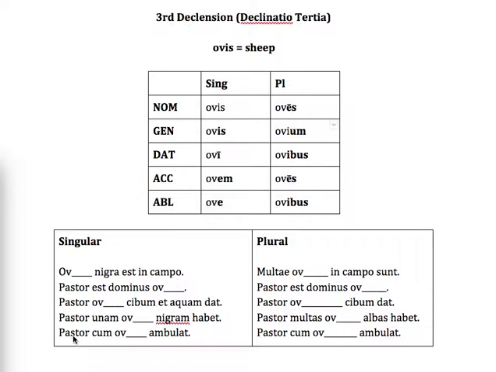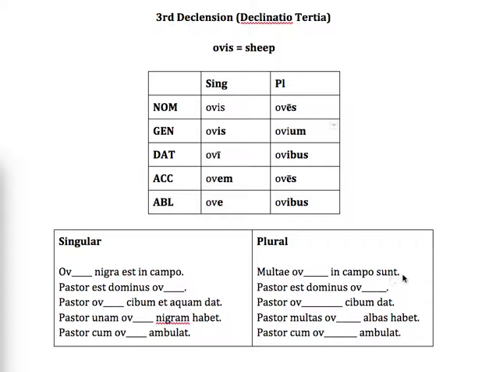That's accusativus. And then the shepherd walks with the sheep. This is ove. Cum is a preposition with ablative, or ablativus. And so this is going to be ove here. Pastor cum ove ambulat. Over here on the right side, we have plurals. And you can do the same thing that I just did, but basically the blanks here will be all from this column here.